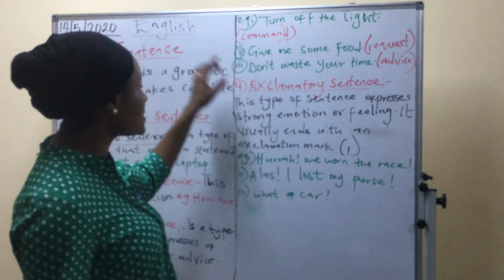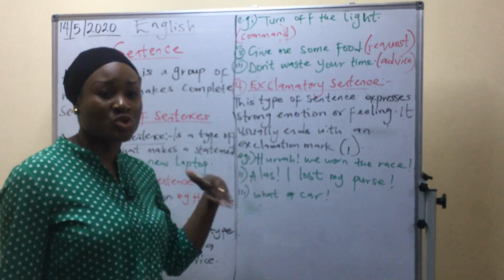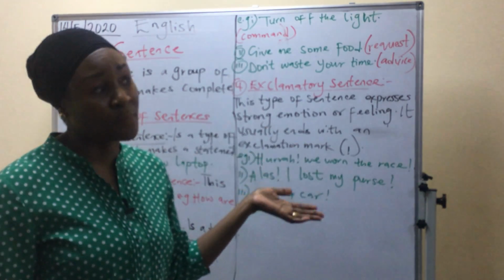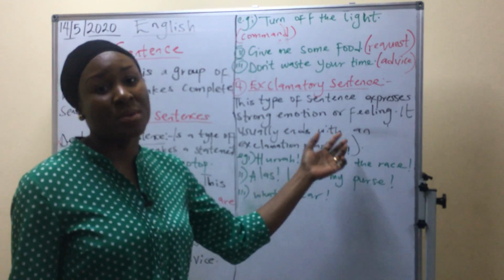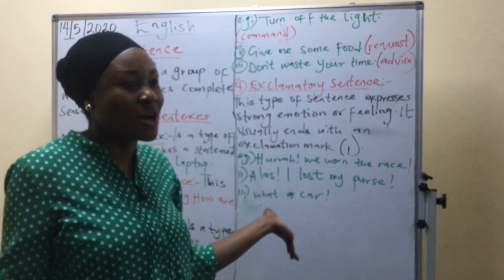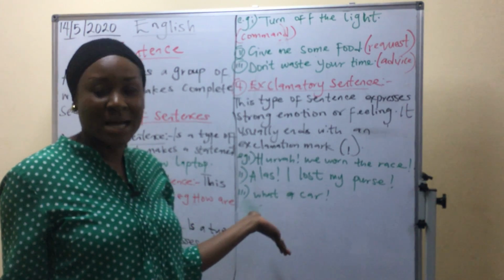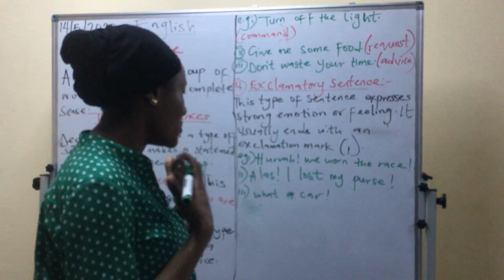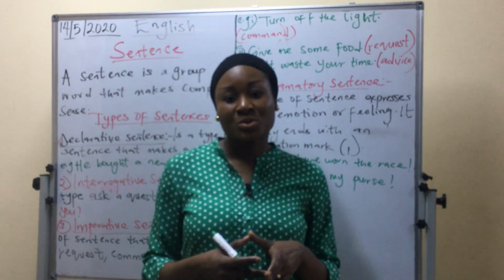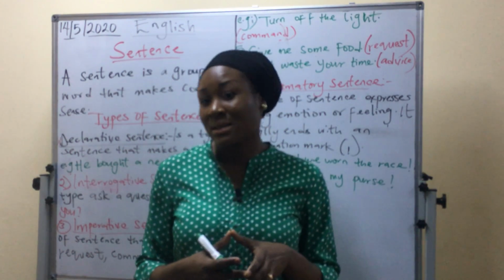And the last type of sentence is exclamatory sentence. And I say it's a sentence that expresses strong emotion. It can be emotion of joy, emotion of sorrow, emotion of surprise. And it must end with an exclamation mark. Hooray! Wow! I love the food. Yummy! And you must end it with what? An exclamation mark.